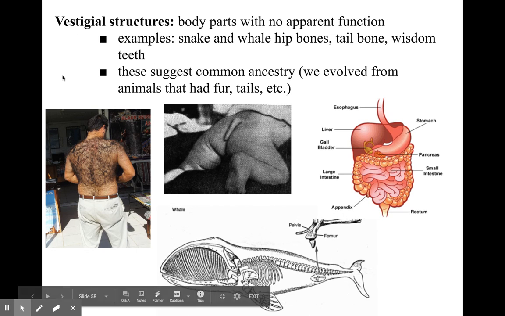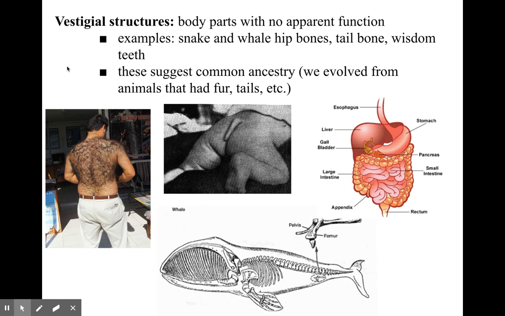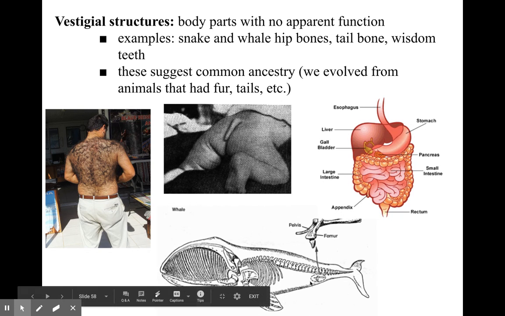Vestigial structures are another one. We have body parts that have no function now as humans, but a lot of animals do. A lot of animals have bones that they don't use anymore or organs they don't need. Snakes and whales both have some hip bones that don't even stick out of the body.